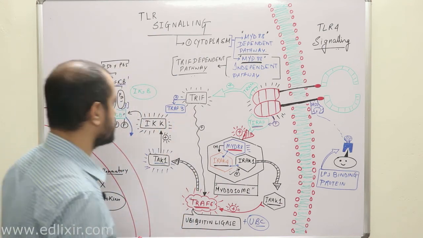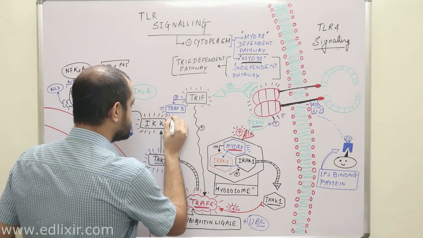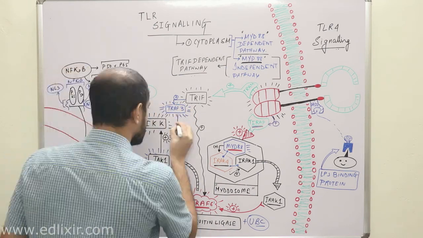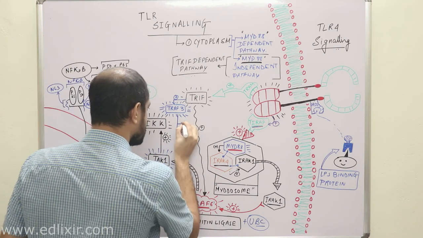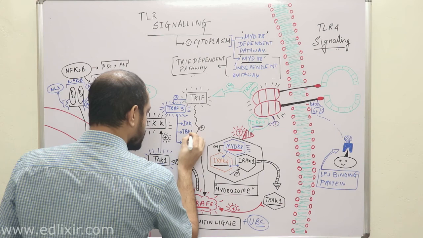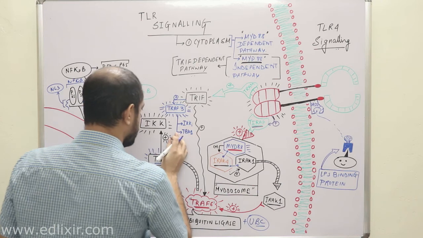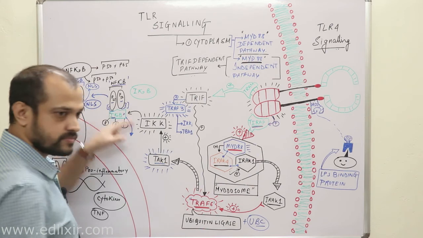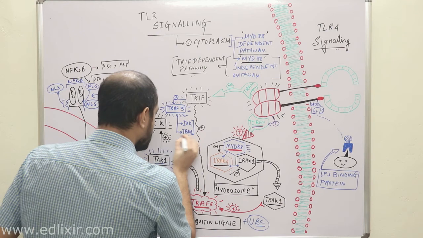Now it is very important for you to understand what will happen when this TRAF3 is activated. TRAF3 activates 3 proteins, which are IKKi, TBK1. Now let's not talk about the third protein, because the third protein is NEMO, which is more confusing because it is nothing but a part of this thing. So let's not talk about that. So these 2 proteins, IKKi and TBK1, actually